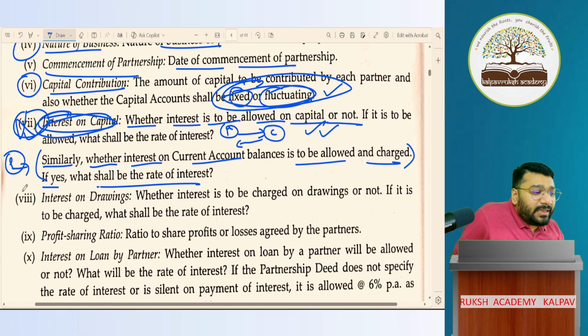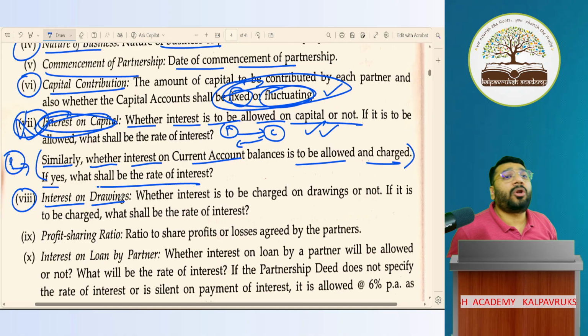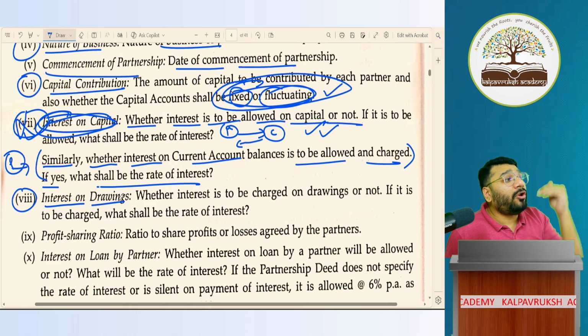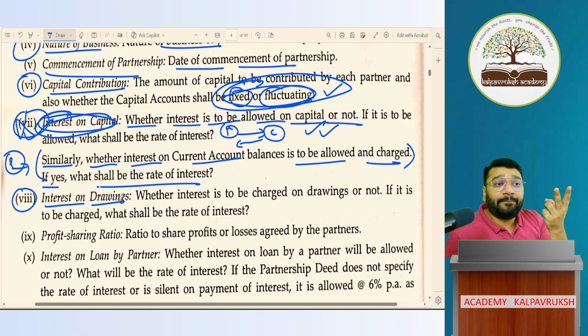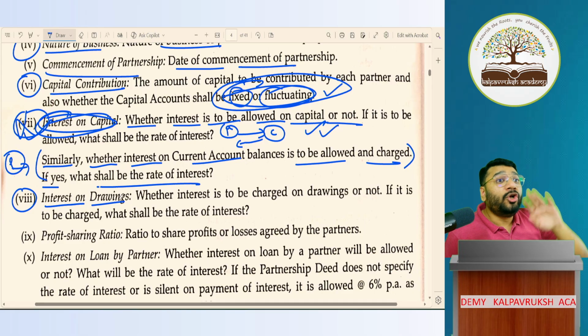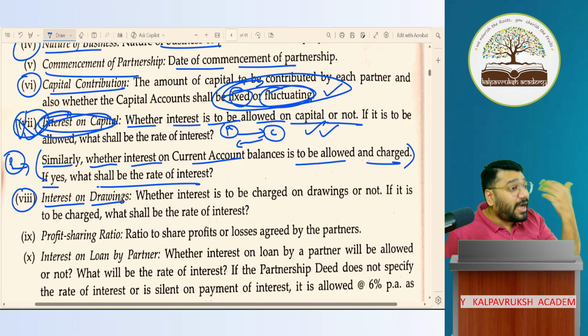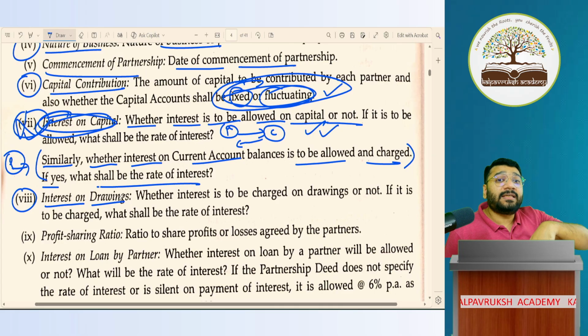The 8th point talks about interest on drawings. Drawings means money withdrawn by the partner from the business. Regarding this also, I will take 2 classes because we have sums based on this, and I have to explain a lot of concepts. There are 2 types of drawing: drawing against profit and drawing against capital. Why we charge interest, what is the percentage, how is the calculation done. For that I'll take 2 classes, but today I can't explain all of them.